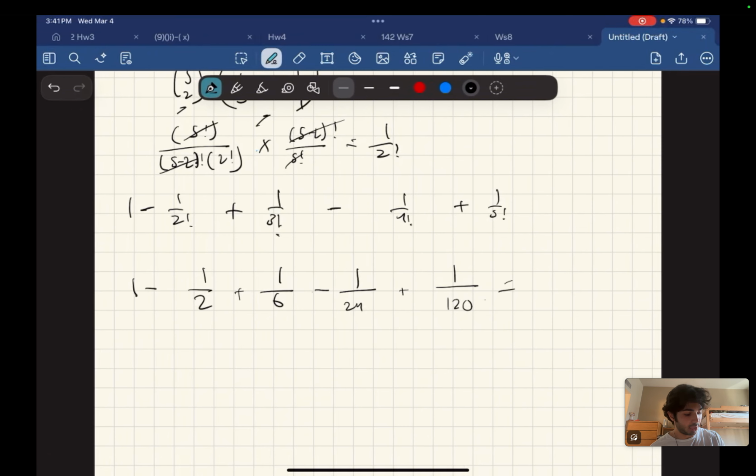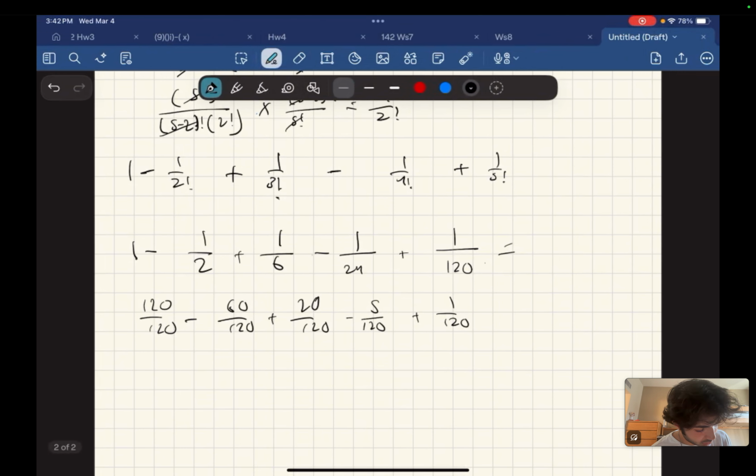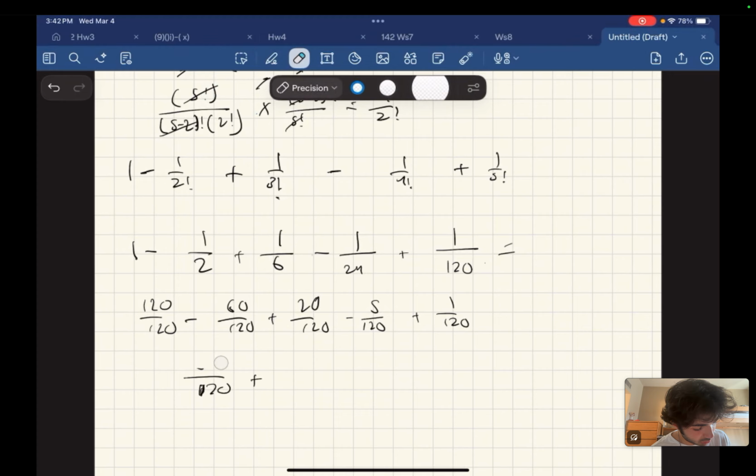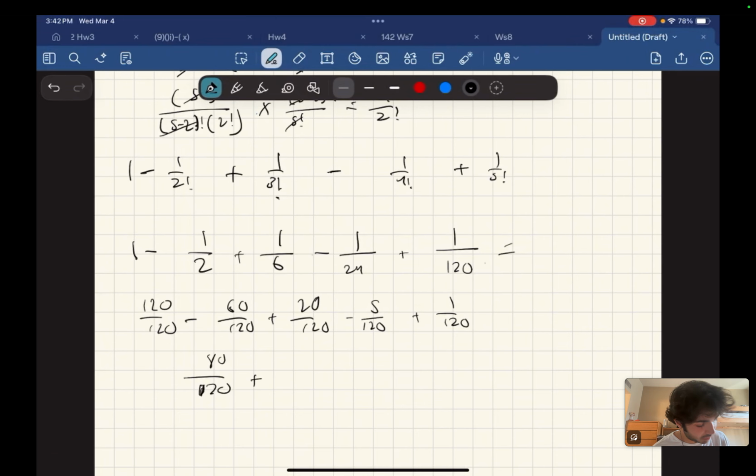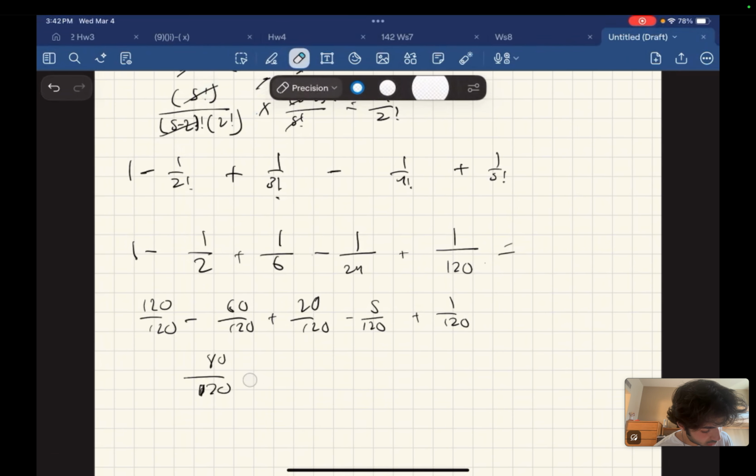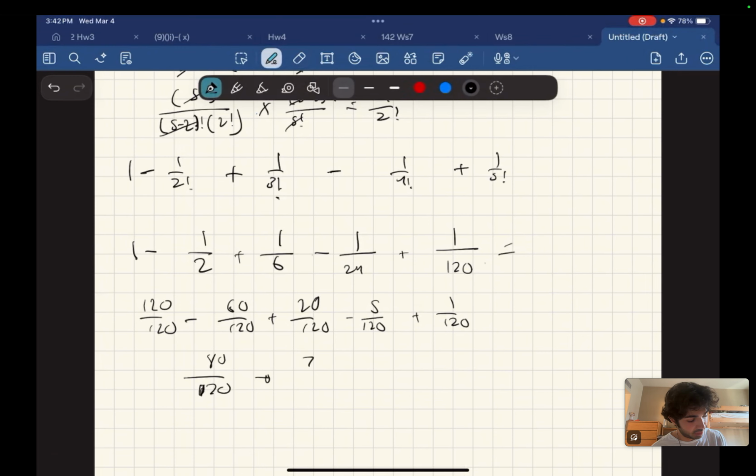Simplify that a little bit. You get 120 over 120 minus 60 over 120 plus 20 over 120 minus 5 over 120 plus 1 over 120. So 60 over 120 plus 20, that's 80. Minus 5 plus 1, so minus 4. So you get 76 over 120.